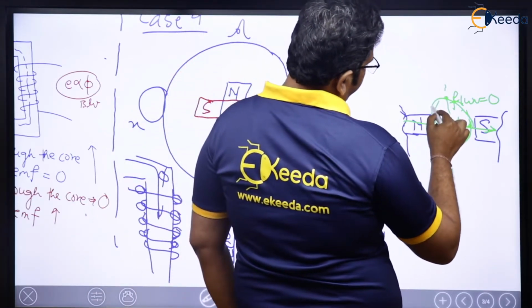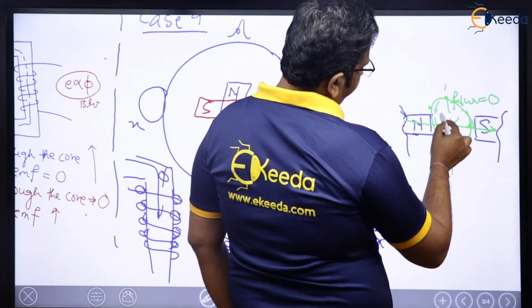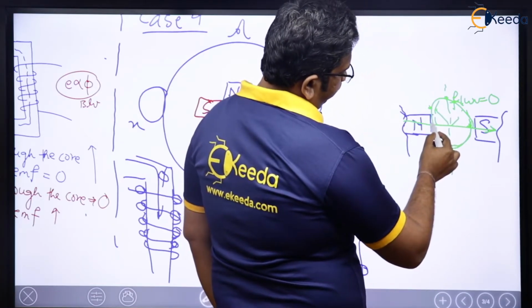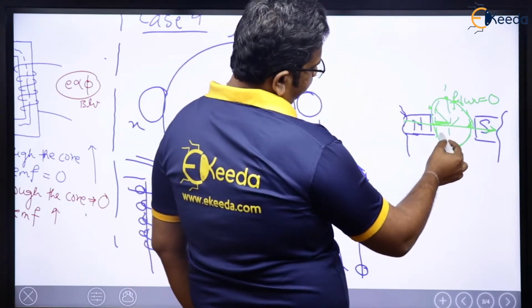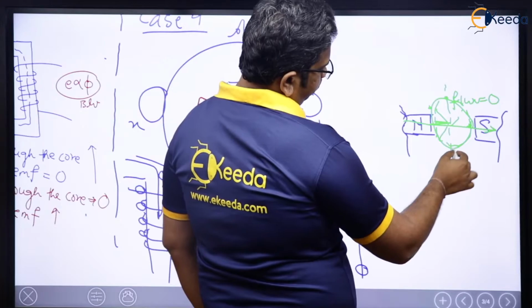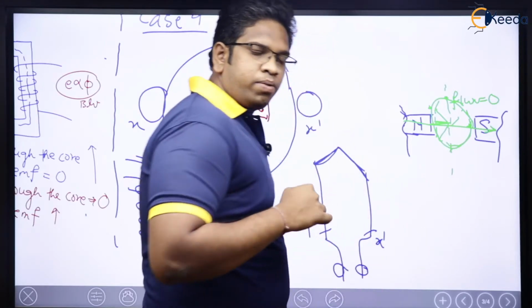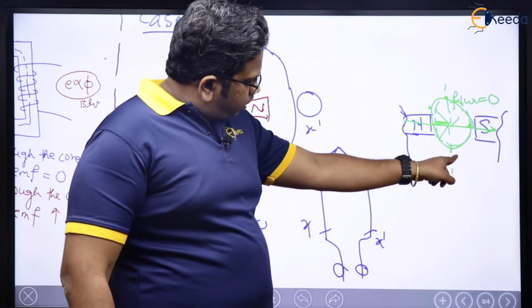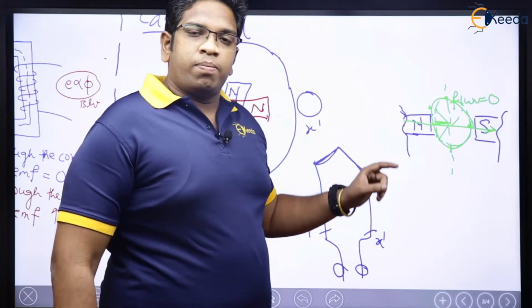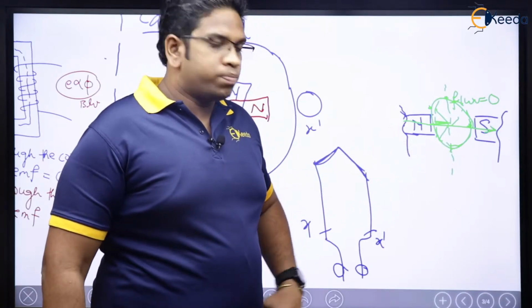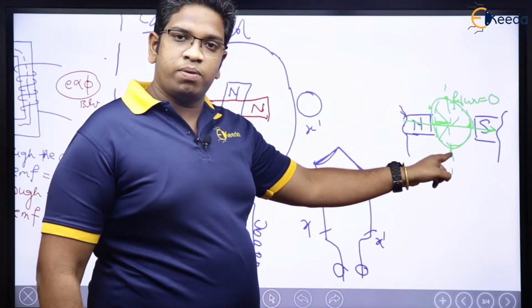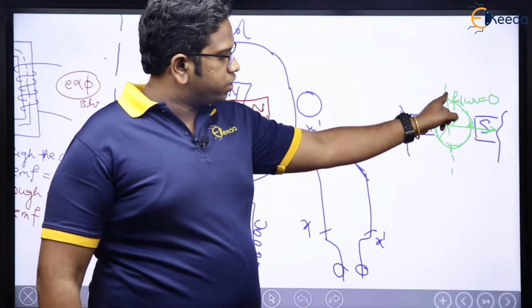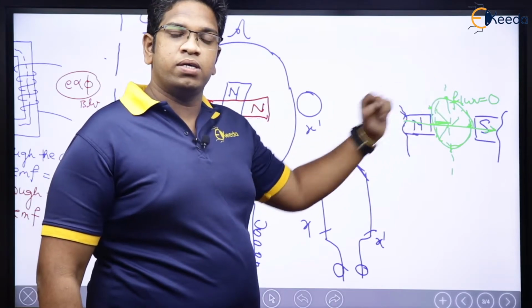The moment I come here, I will experience some magnetic flux, and here maximum. Then some, and then here the magnetic flux experienced by me will be 0. If I am sitting here, it is going to be 0.